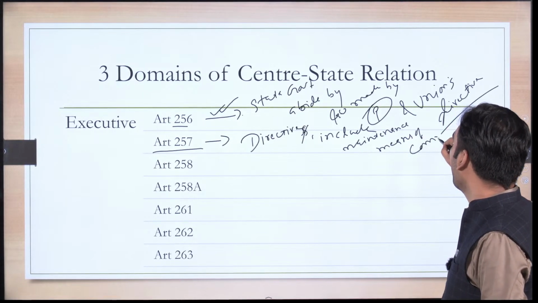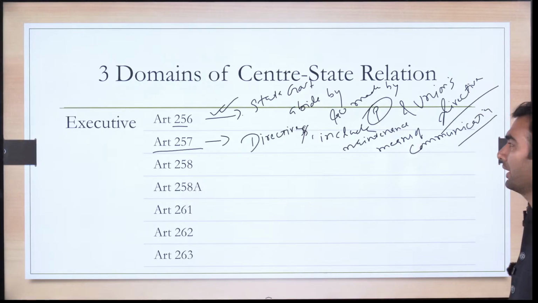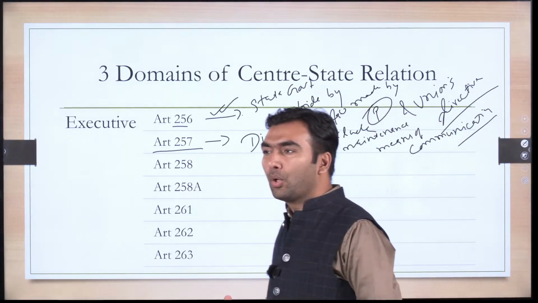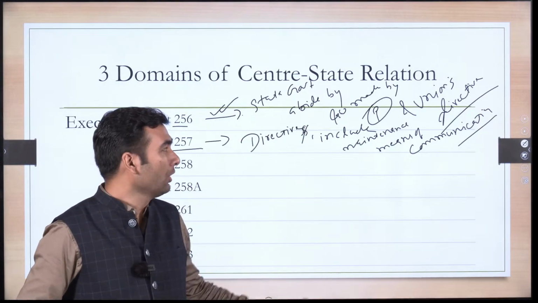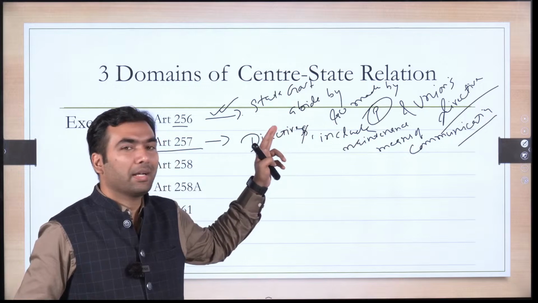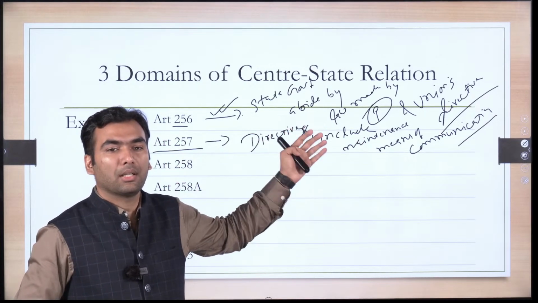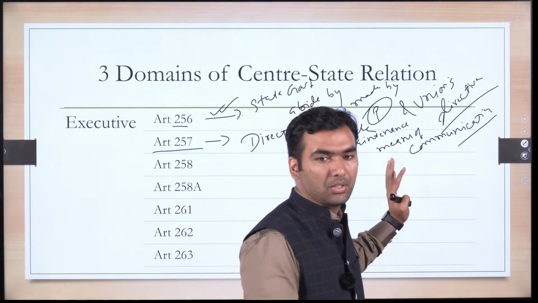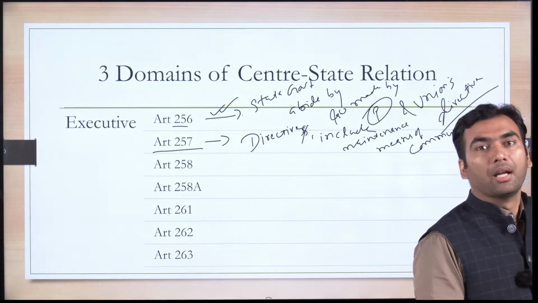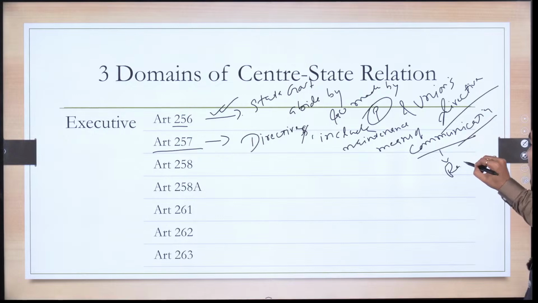See, means of communication which are declared of national importance are under the union list. Railways, ports, they are in the union list. Okay. So, for their maintenance, a directive can be given to the state government that you will protect, you will maintain a certain national highway or certain railway line, railway station, etc. Including, like, these means of communication will also include railways.